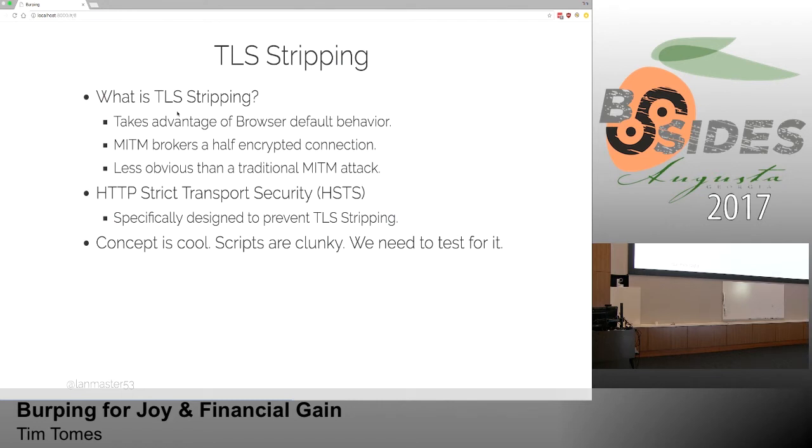The only visual cue to that particular attack is the fact that you don't have that little green lock, or the little word secure, or whatever that little thing is up in the upper left-hand corner that says it's encrypted. And I'll show you right quick in a demonstration what that looks like.